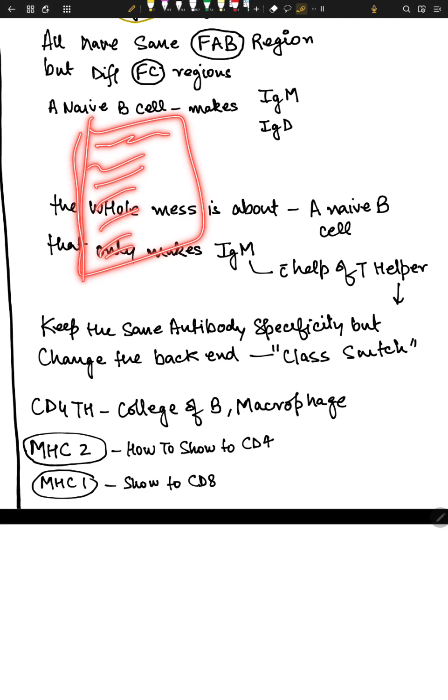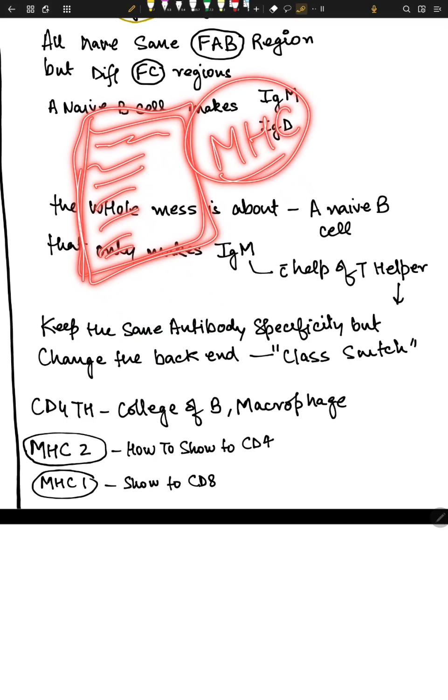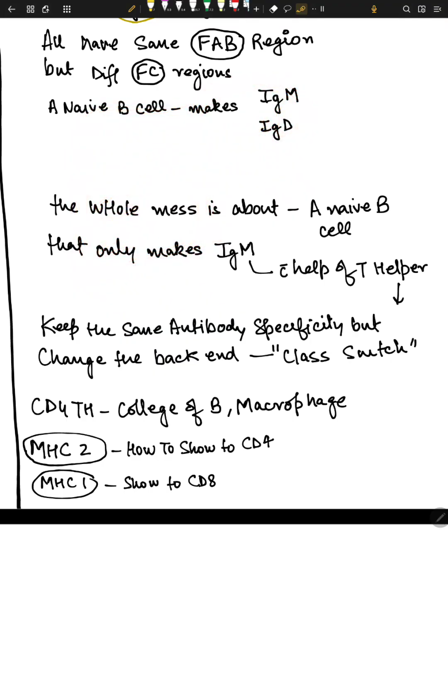This application is MHC, the showcase of antigen. The B cell goes to CD4 cells and says, I just got this rabbit. Are you sure this rabbit is not harmful? How will this B cell show this rabbit to CD4 cells? Via MHC2 and MHC1.